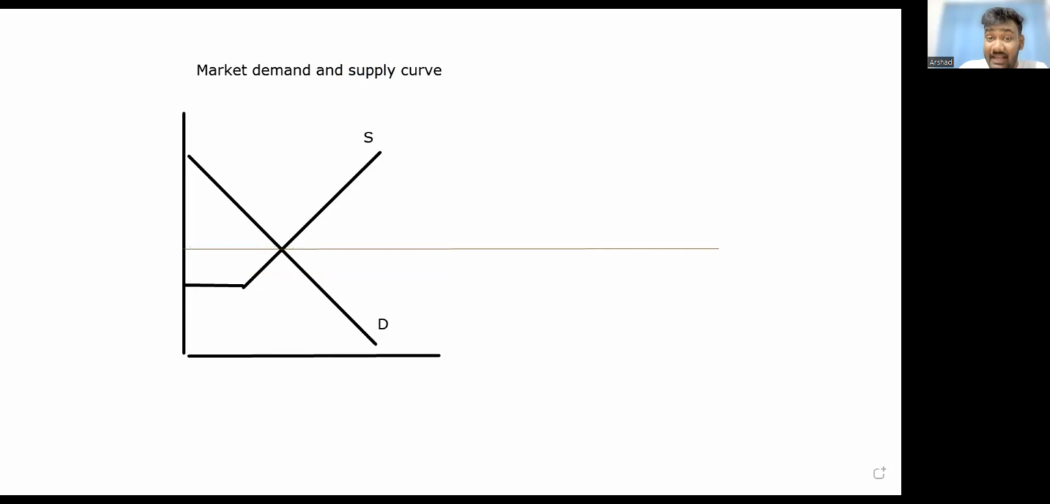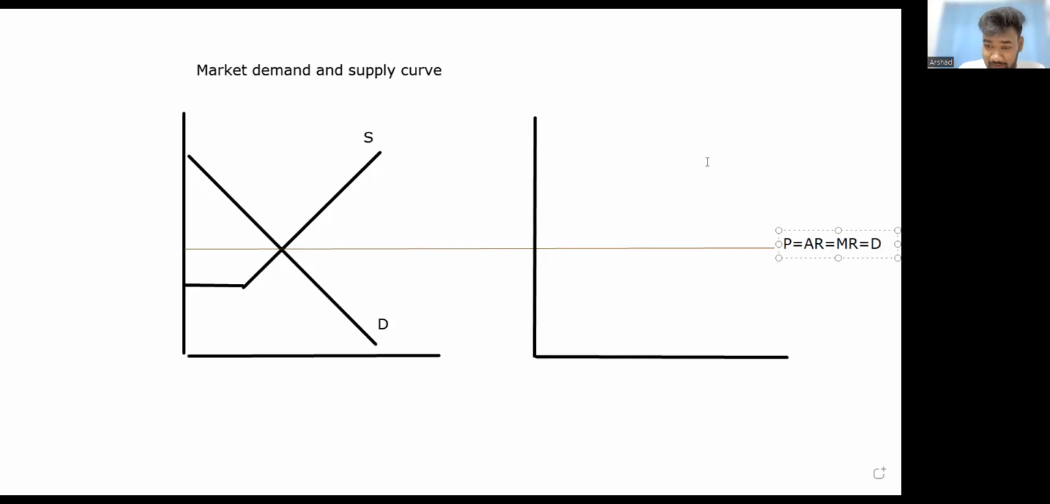Okay. Based on that, now I can draw the firm's demand curve and all of that. So this one becomes what, guys? This one is the price equals to average revenue equals to marginal revenue equals to the firm's demand curve. Okay. Then you have the marginal cost curve. Right? What is this curve? This is the marginal cost curve.